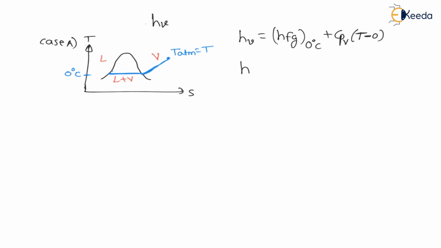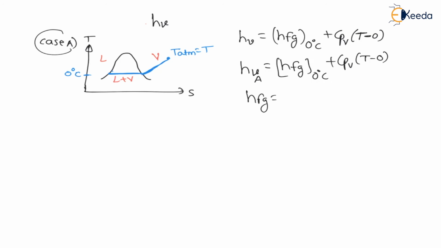Therefore, we can say the enthalpy of vapor for case A will be equal to HFG, also called latent heat, at 0 degree Celsius plus Cp of vapor into T minus 0, right? And my dear students, this HFG, which is Hg minus Hf, you are going to calculate from the steam table. We are going to see one topic on steam table, in which you will get an understanding of this. Hg minus Hf is called the latent heat of vaporization.